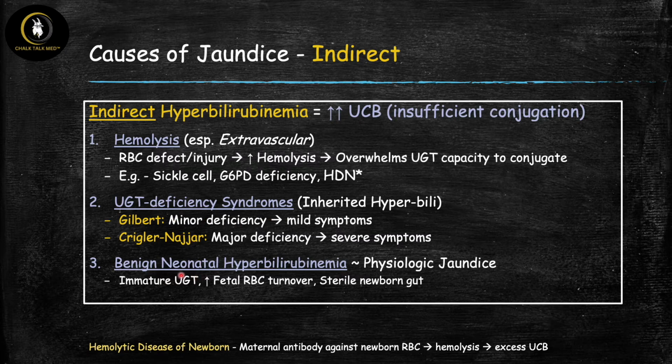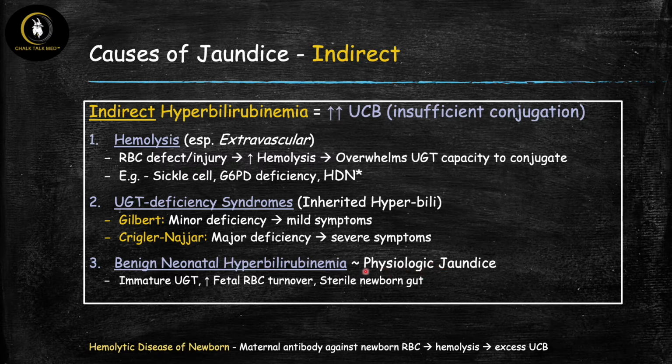And then finally, the third common cause here of indirect hyperbilirubinemia is a condition known as benign neonatal hyperbilirubinemia. This is also called physiologic jaundice. This is the old term that we used to call it when I was a med student and a resident, and now it's changed to this name, but you're still going to hear this term as well. So I just want you to be familiar with it. You may still see it when you're studying.